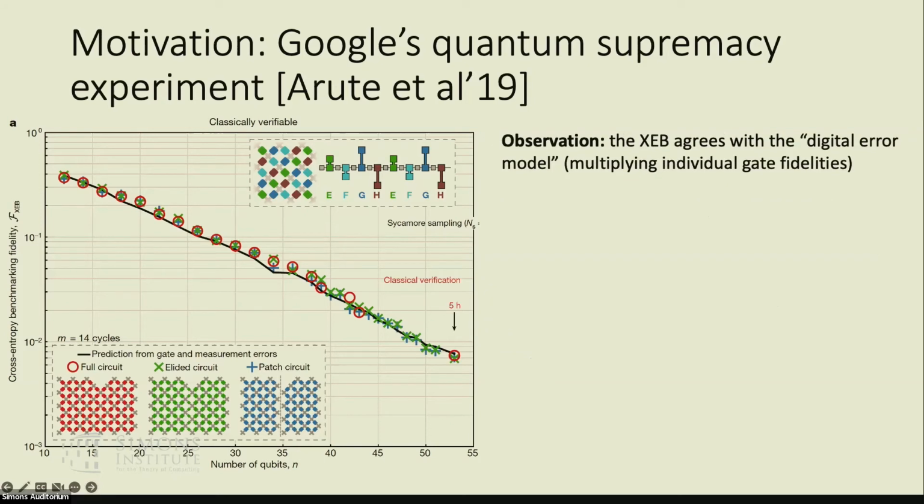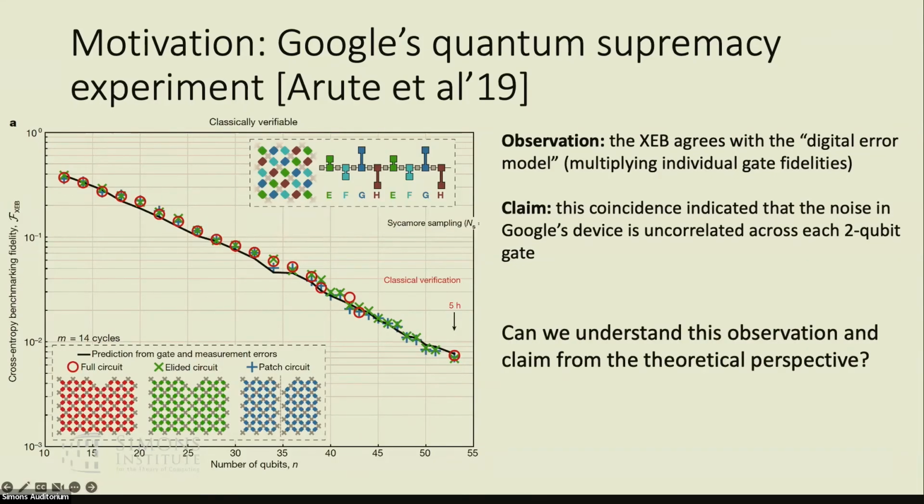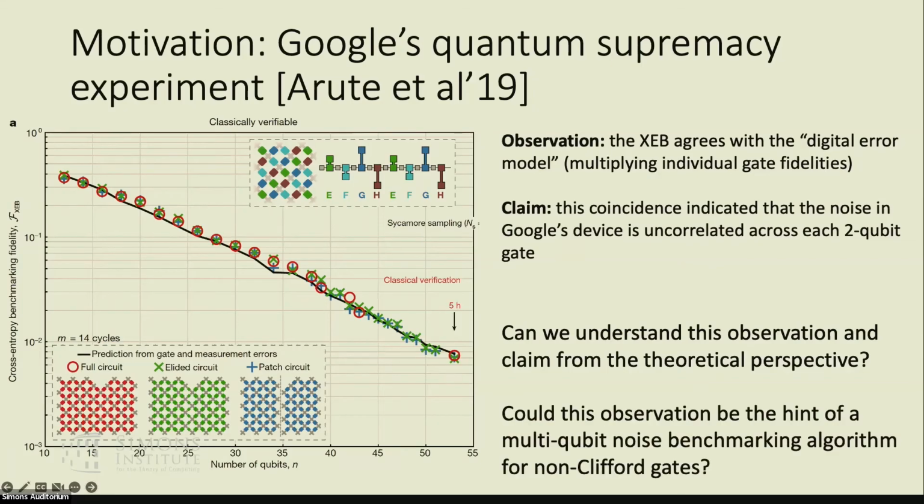First, we have the observation that the XCB agrees with the digital error model in the experiment. And second, we have the claim that this coincidence in the experiment data indicated that the noise in Google's device is actually uncorrelated across each 2-bit gate. So basically, a natural question is, can we understand this observation from a theoretical perspective? And more generally, could this observation be the hint of a multi-qubit noise benchmarking algorithm for non-Clifford gates?